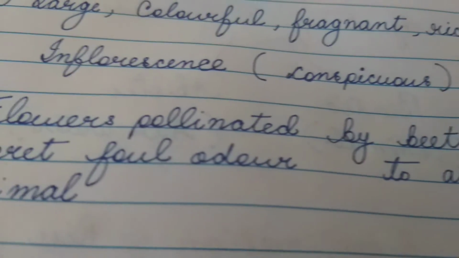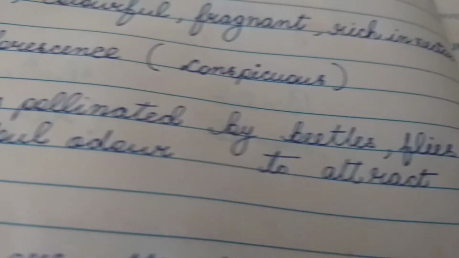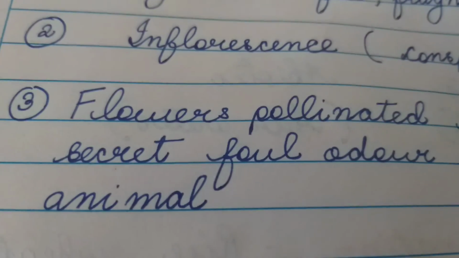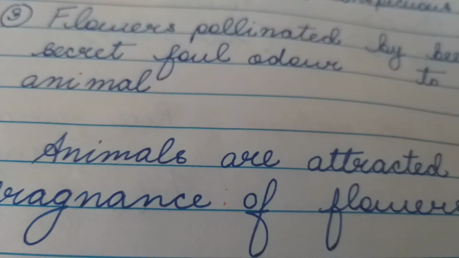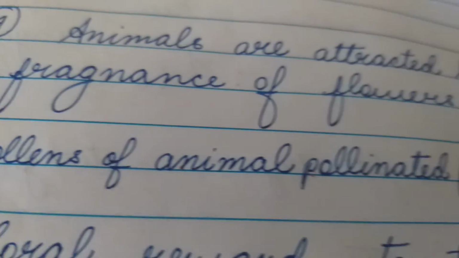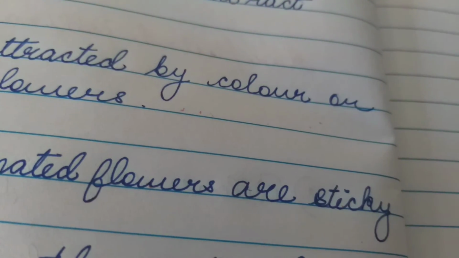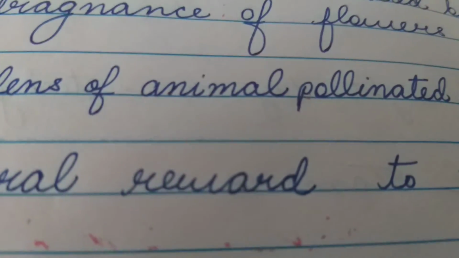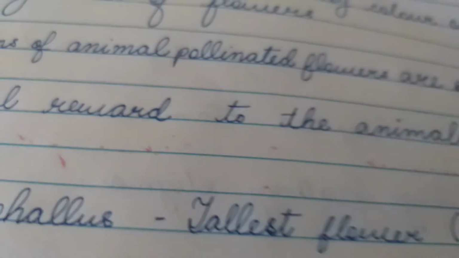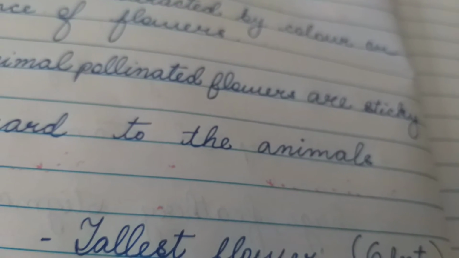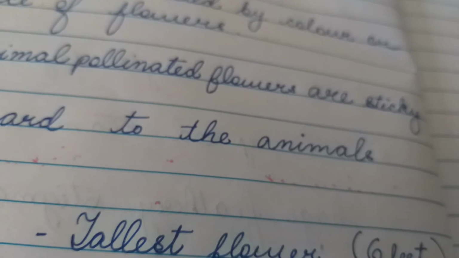The flowers which are pollinated by beetles and flies secrete unpleasant odor to attract animal pollinators. Animals are usually attracted by color or fragrance of the flowers. The pollen grains of animal pollinated flowers are usually sticky. Now, the flowers provide a reward to the animal pollinators because animals perform a very important service, that is pollination.